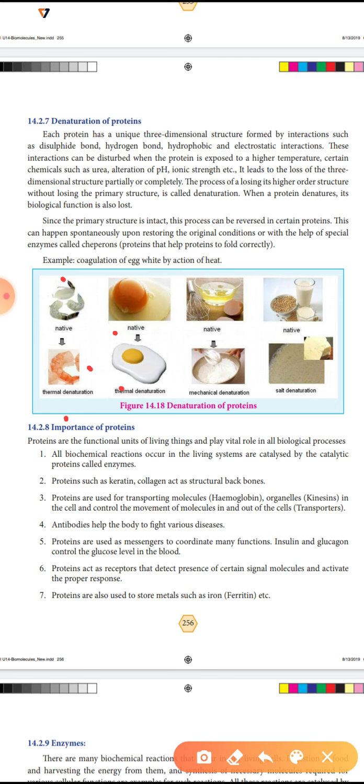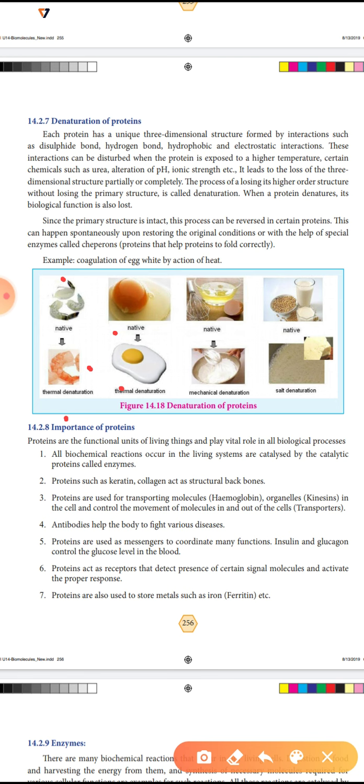Next, let us learn the importance of proteins. Proteins are the functional units of living things and play a vital role in biological processes. All biochemical reactions occurring in the living system are catalyzed by catalytic proteins, called enzymes. Proteins such as keratin and collagen act as structural backbones.